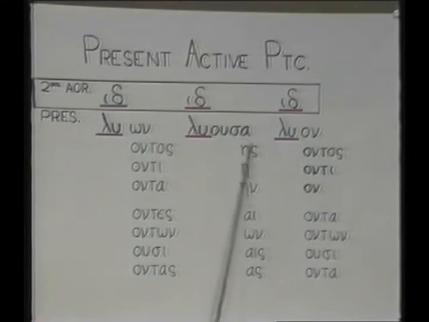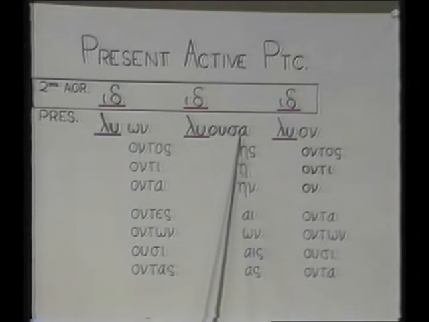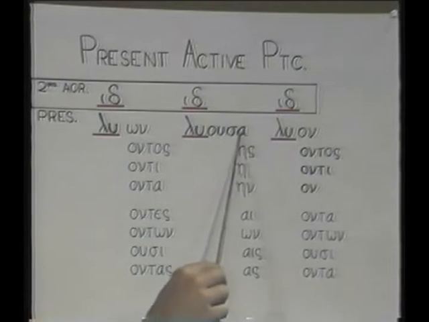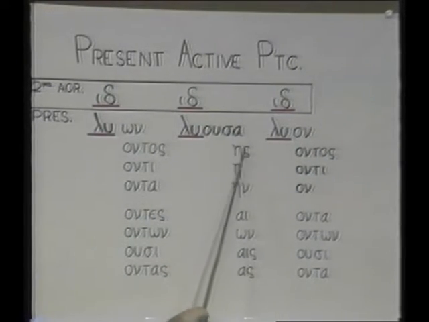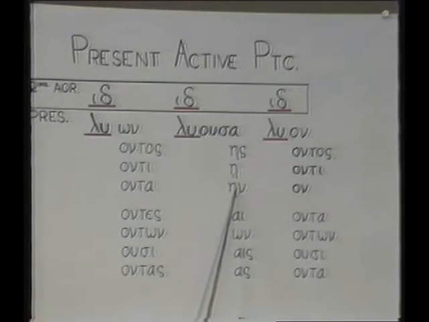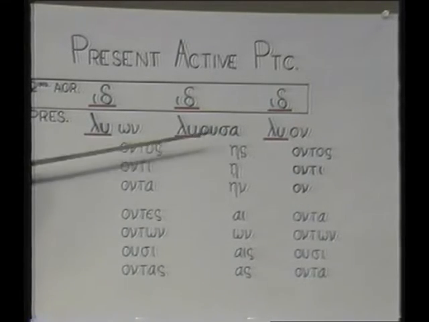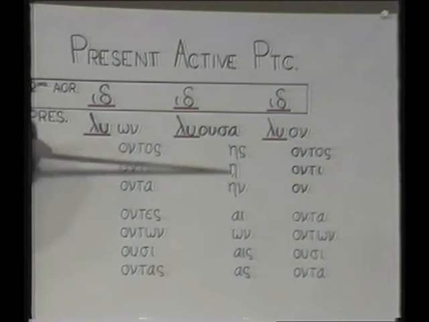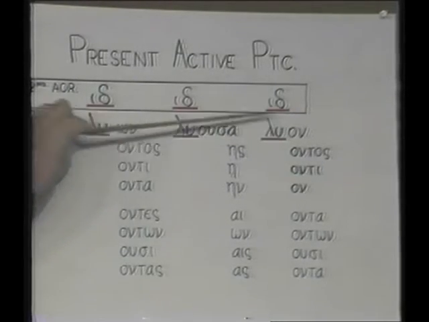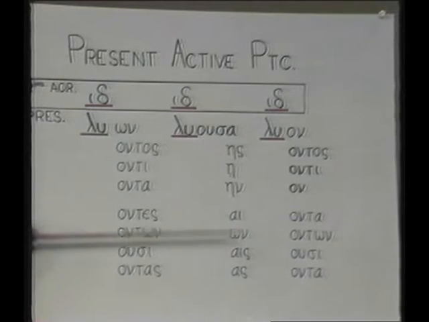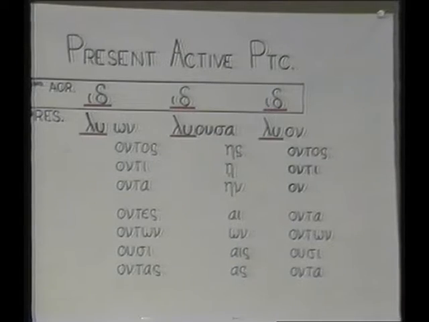Then in the feminine, you see li, u, sa, and then once you get the sa there, you can go down just like you would for doksa, a, is, I, on, aon, s, as. The forms are the same as doksa in there. That should be an alpha. Otherwise, you see the forms there. Learn those 24 forms, and we'll talk about how they're used in just a moment. That is the present participle. Learn them across the top.